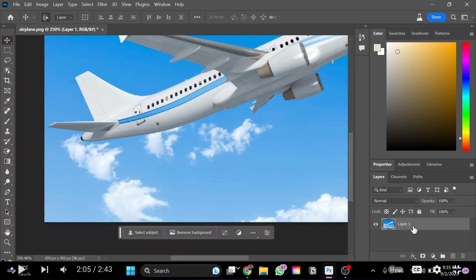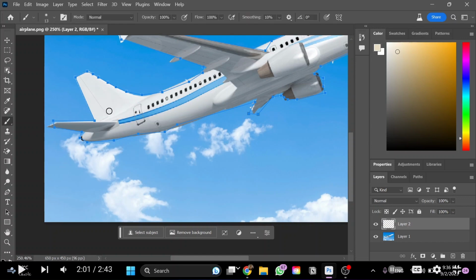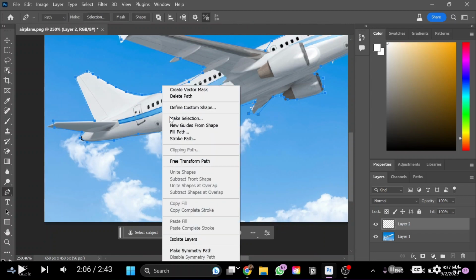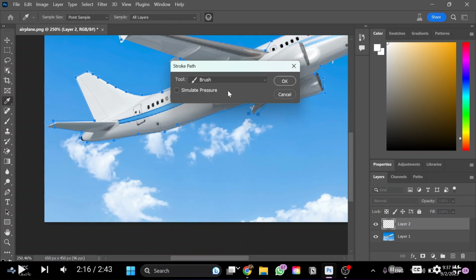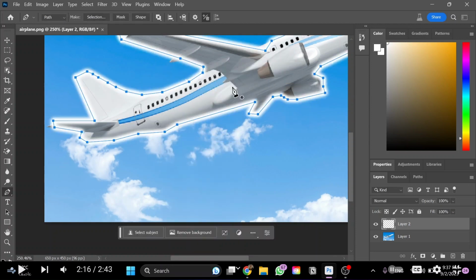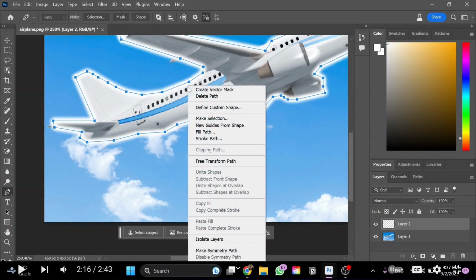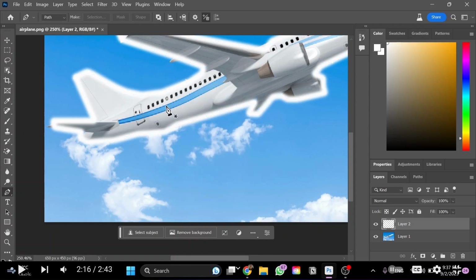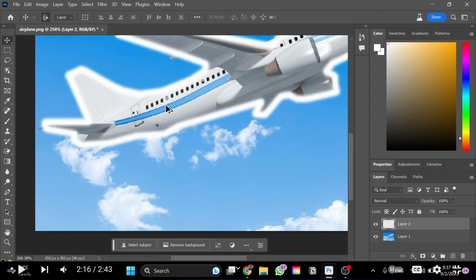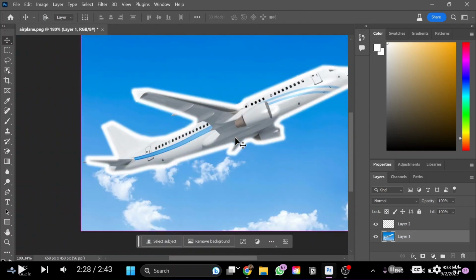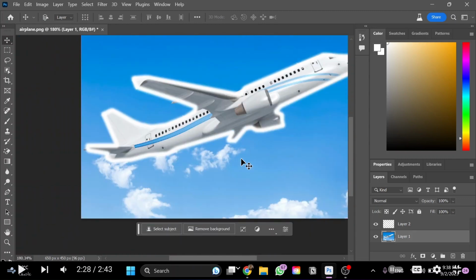Now once done, create a new layer and then go to the brush tool and select the color here from the color panel. You can make it white, and then go back to the pen tool and right click here and select stroke path. Select the brush tool and then right click once again here and select delete path to delete the path. And here, as you can see, it's been done. And as you can see, that's how you can outline a picture in Photoshop.